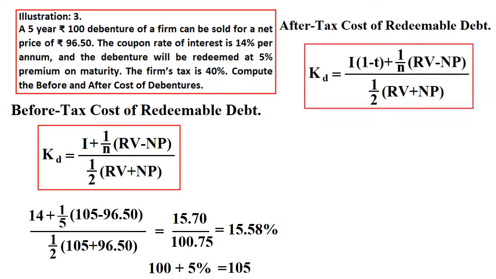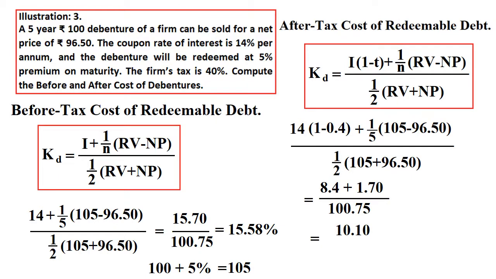When you calculate after tax, it will be the same formula, but 1 minus T will be additionally added beside I. So same 14, so 1 minus T is 1 minus 0.4. Tax rate is 40%. So if you simplify the equation, you will be getting how much? 10.025 percentage. This is our cost of debt in case of redeemable debt. Most important, while redeeming, we are giving 5% premium. That is, redeemable value will be 105. Clear? So these are the basic crux of the cost of capital and cost of debt.